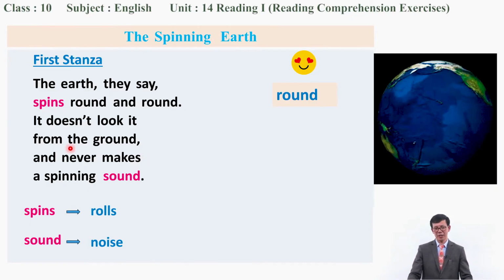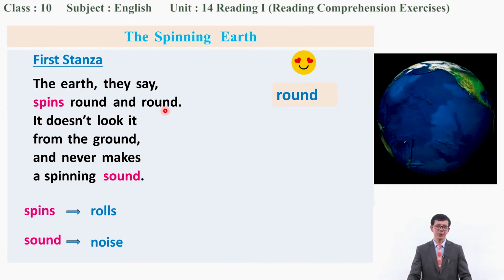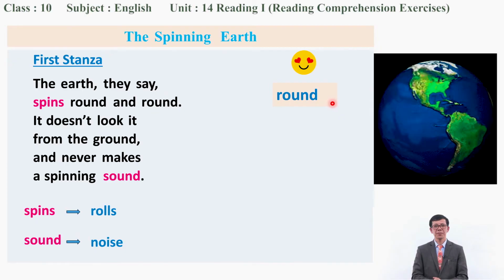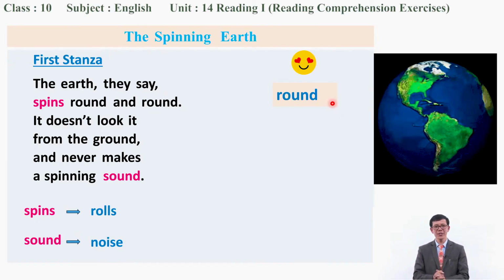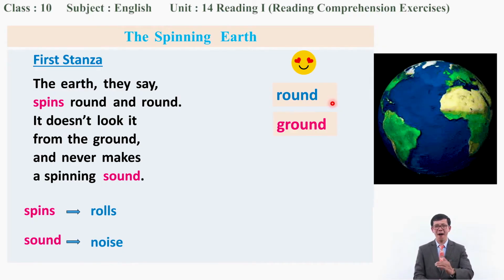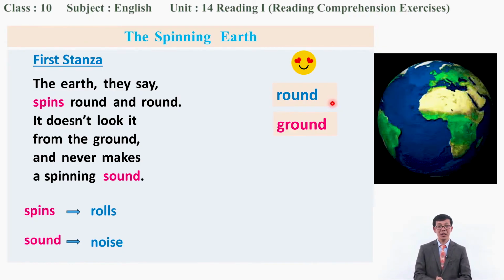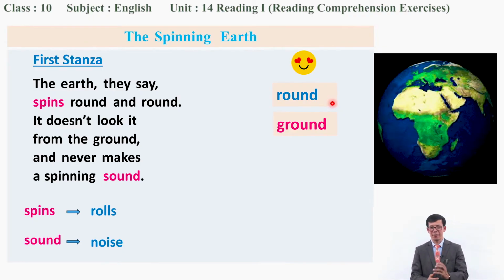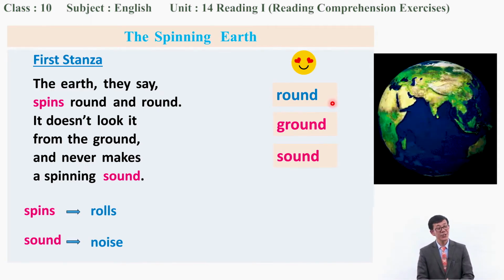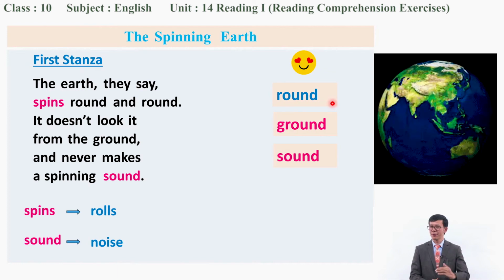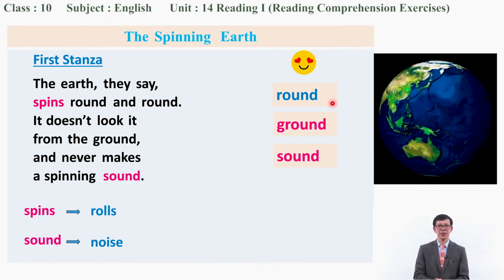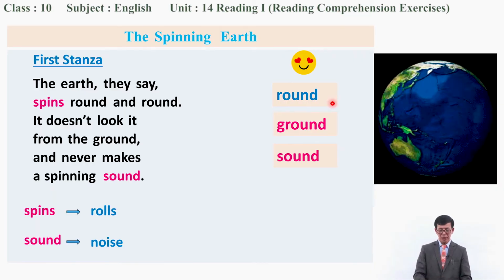Good. Look here. Round and round. Which words rhyme with the word round? Very good. Round rhymes with, yes, ground. Round, ground, okay? What is next? Very good. The next rhyming word here is, yes, sound. Look, these words rhyme together. Round, ground, sound, right? Very good.